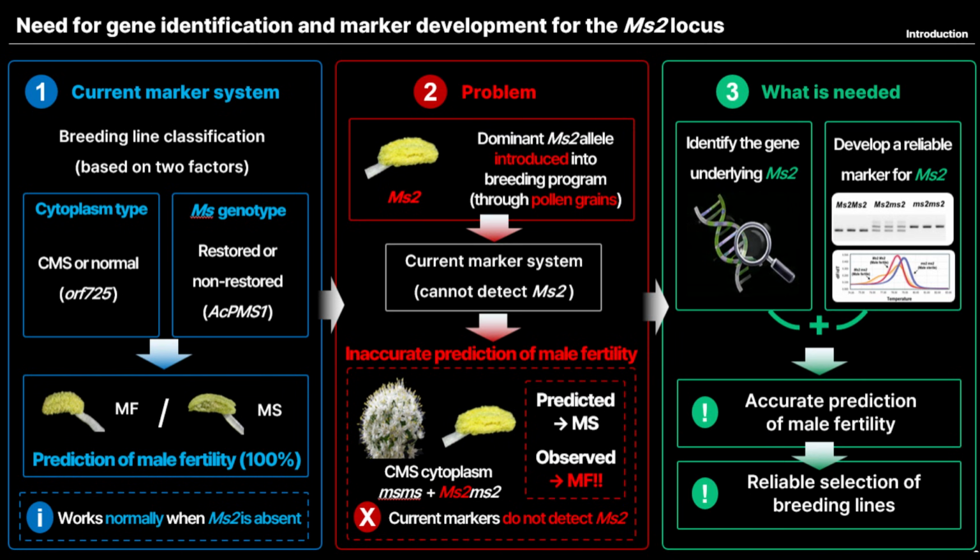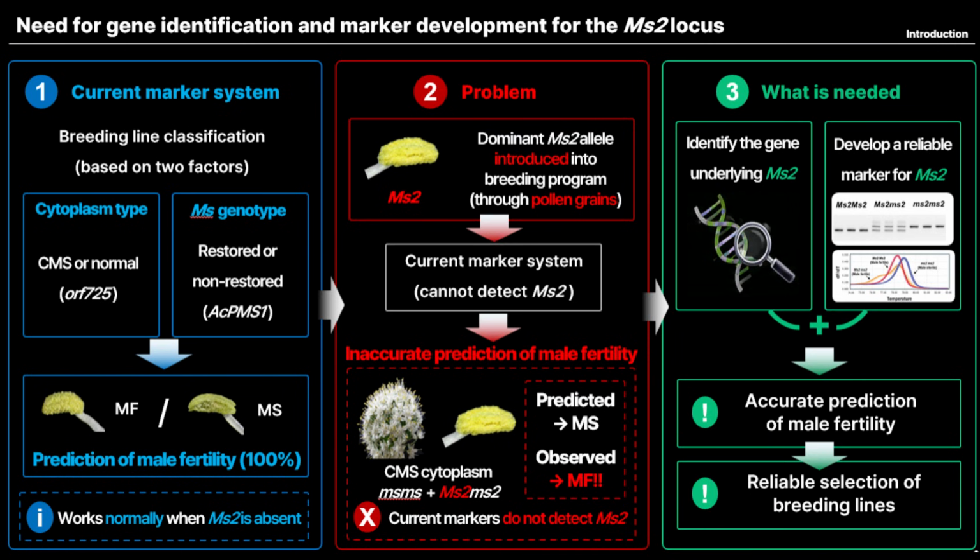To evaluate the effect of partial fertility restoration on seed production, we conducted self-pollination tests. Compared with CMSR plants, plants with CMSS cytoplasm and the dominant MS2 allele showed a significantly lower seed set, reflecting the incomplete restoration of male fertility. However, the seeds produced by these plants germinated normally. These results indicate that partially restored plants can still produce viable seeds, although their seed set is reduced.